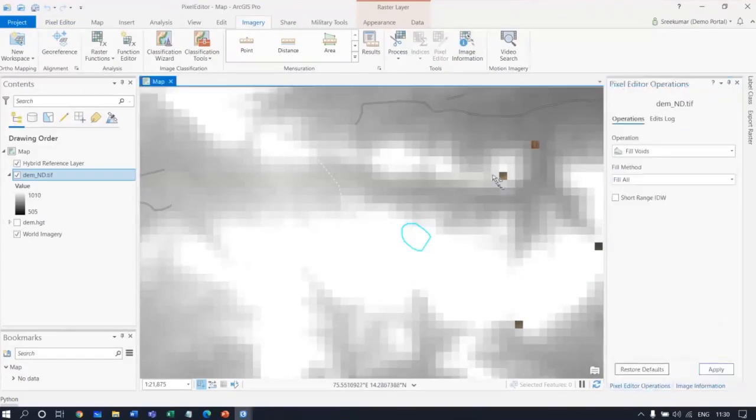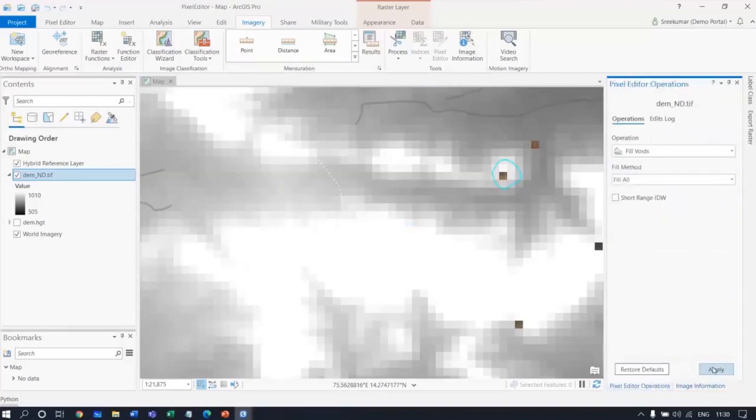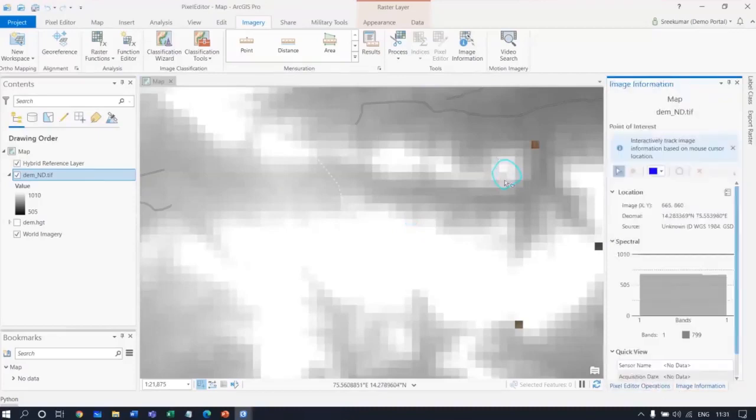I'll just apply in this area and see. I have just applied it, and for this pixel it is 733. So like this, depending upon the average of the in and around pixels, it is automatically applied. Like this, there are many other tools. With the paucity of time, we were able to cover only some of the key highlights.